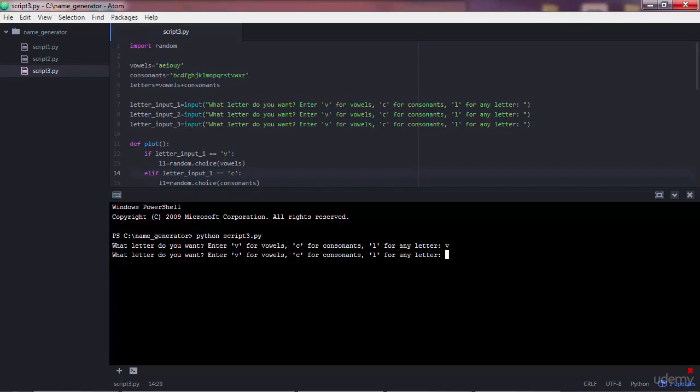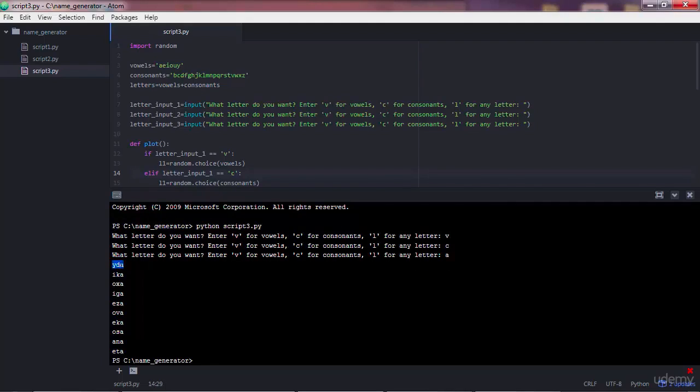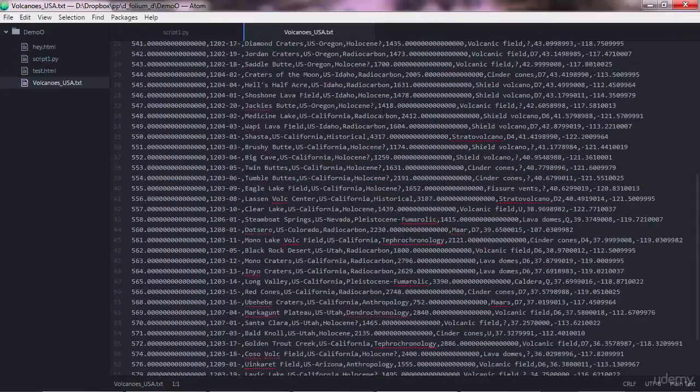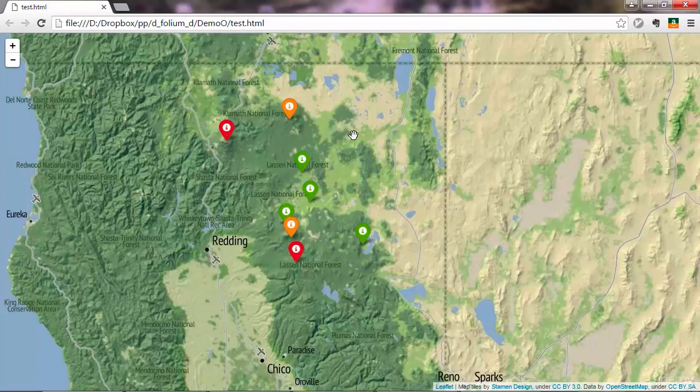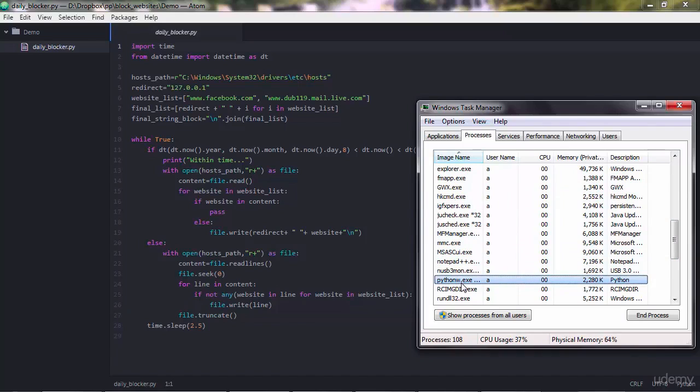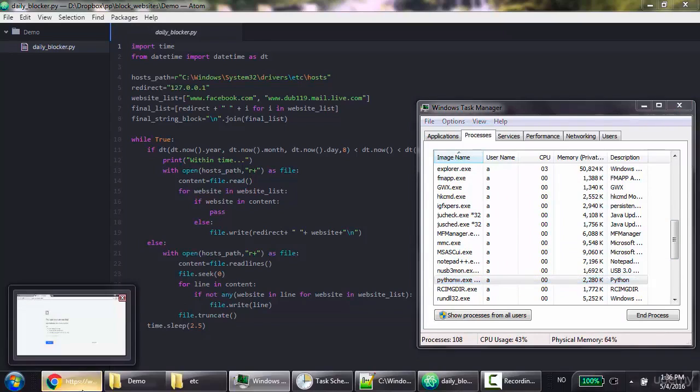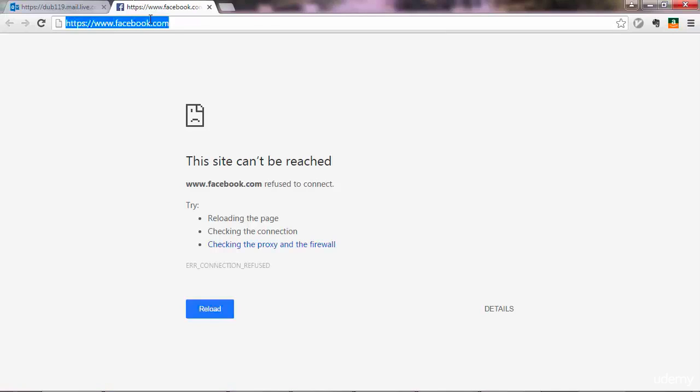First, you will start small by building a program that generates text given some user-defined rules. Then, as the second application, you will build a program that creates web maps, and after that, you will build a program that blocks access to certain websites in certain hours during the day on your computer. This program has been quite useful for me personally, as it doesn't let me browse distracting websites while I'm working, so that improves my productivity.